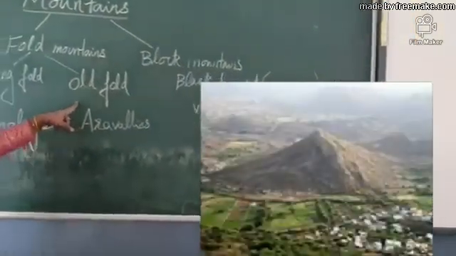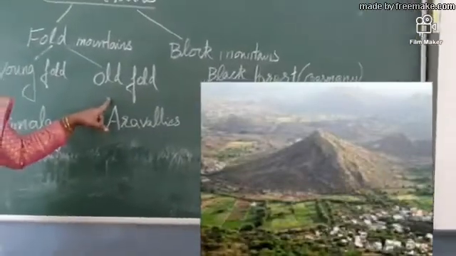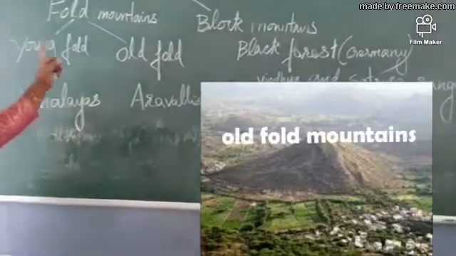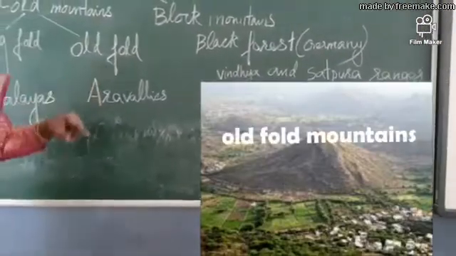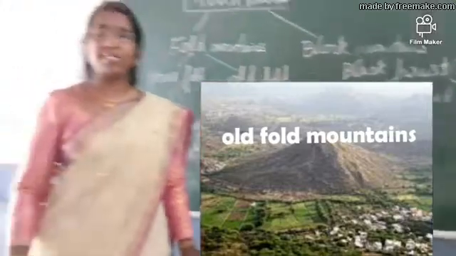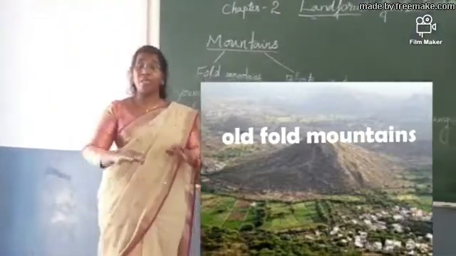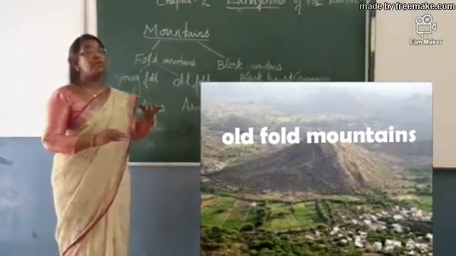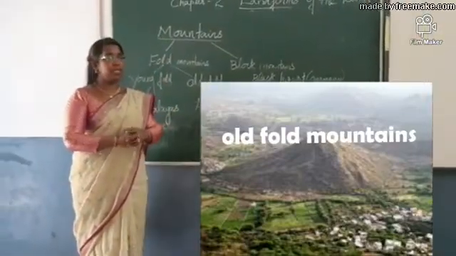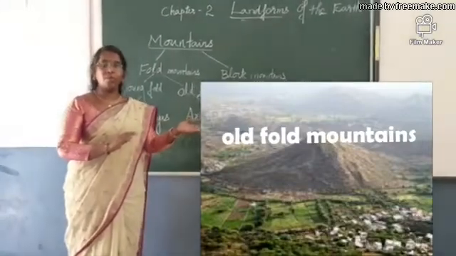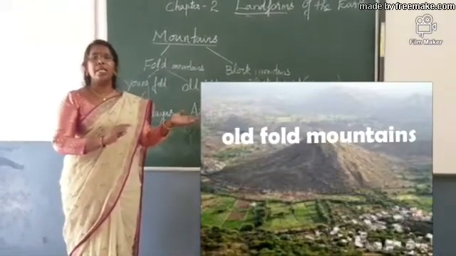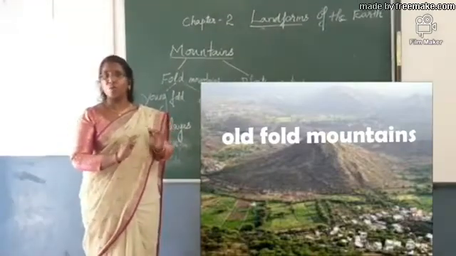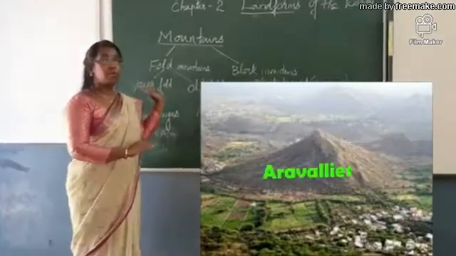Old fold mountains are the mountains which are formed much earlier, much before the young fold mountains. They are called old fold mountains. You see, old fold mountains have a round top instead of a peak top. Young fold mountains have a peak top because they were formed in the recent past. Compared to old fold mountains, they are less exposed to wind, water, and moving ice, etc. So young fold mountains have a peak top.